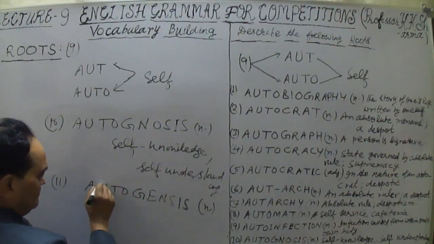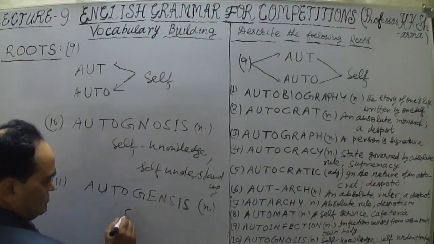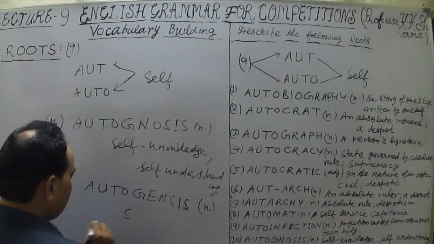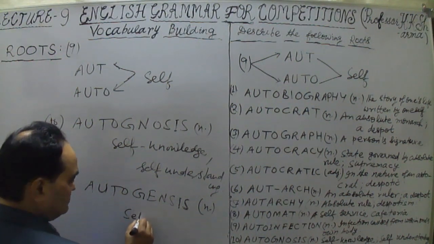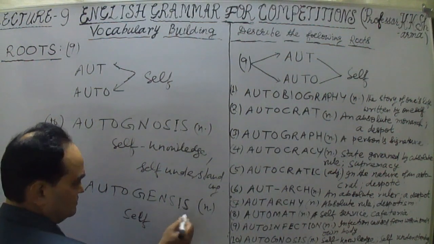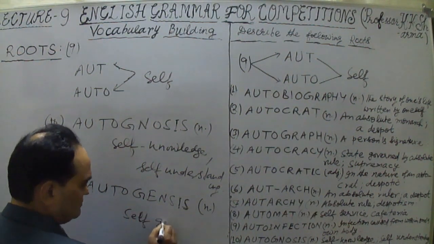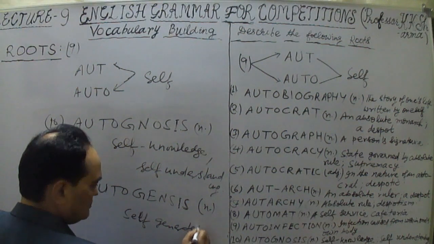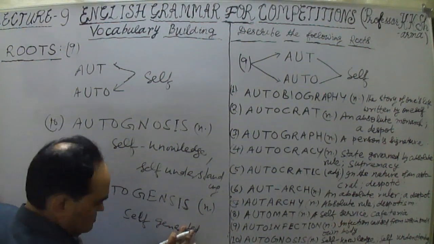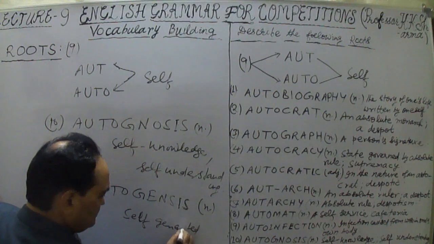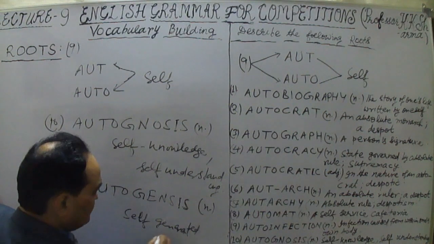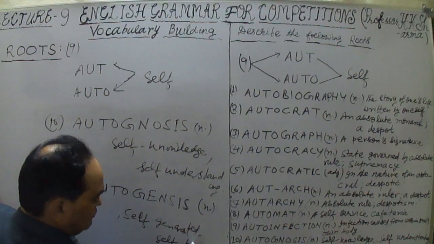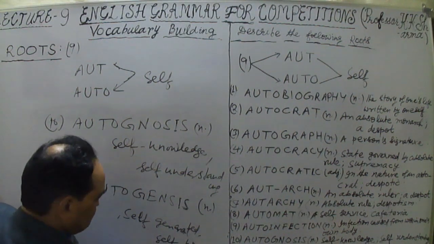Genesis means self-created or born, self-generated or self-born, self-produced.